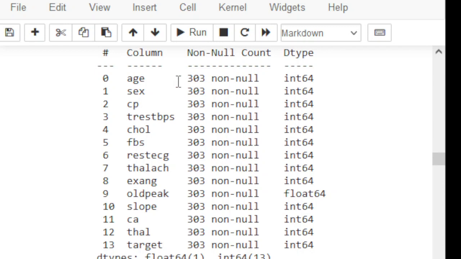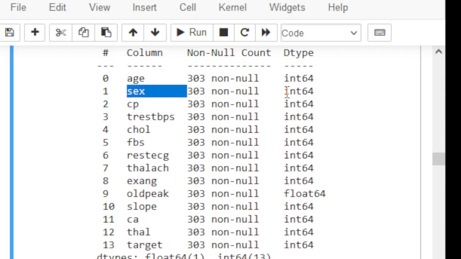So age has 303 entries, there are no null values. If you look at all the features, they have no null values. Luckily there are no null values in our dataset, and this is the type of the dataset. If we look at age, it is int64. How is it possible? Age obviously is an integer. Similarly, sex is also an integer data type. How is it possible? Sex is male or female?